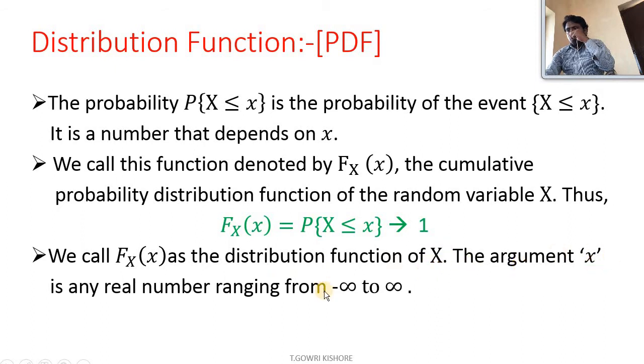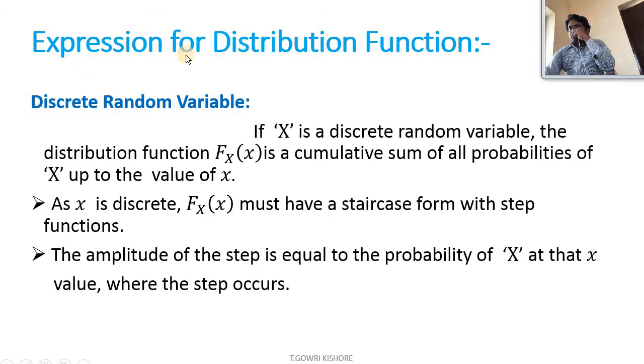The argument small x is any real number ranging from minus infinity to infinity. Here the elements of the sample space can be defined between the range of minus infinity to plus infinity. Expression for distribution function: the distribution function can be expressed in the form of discrete, continuous, or mixed.